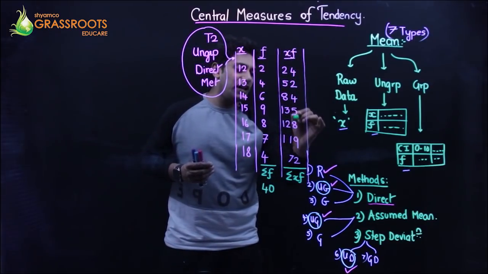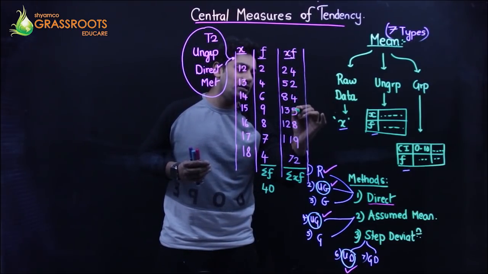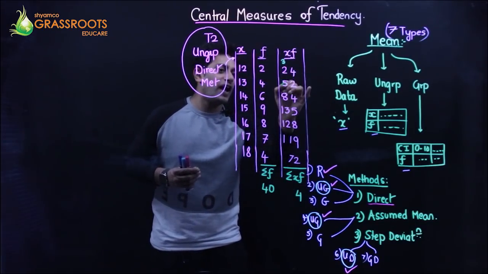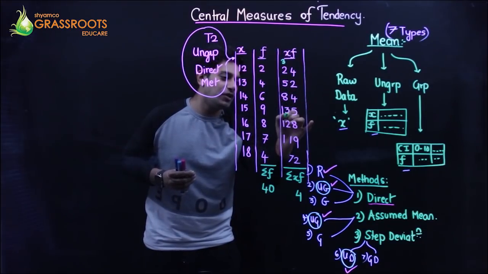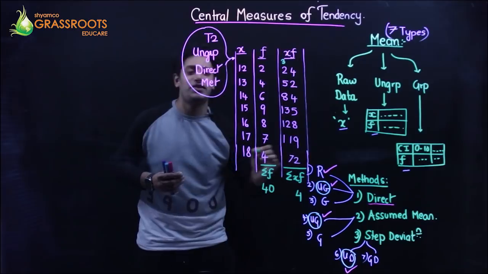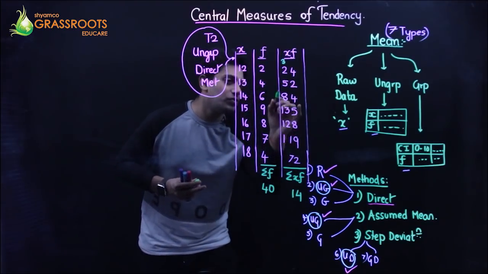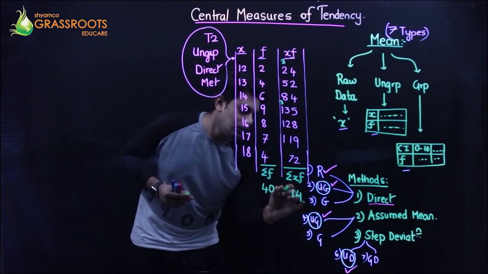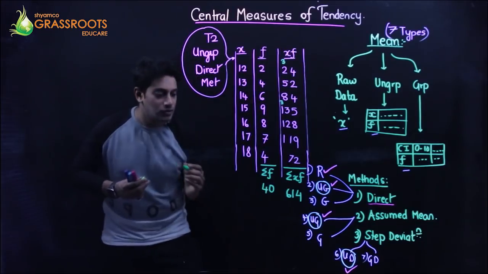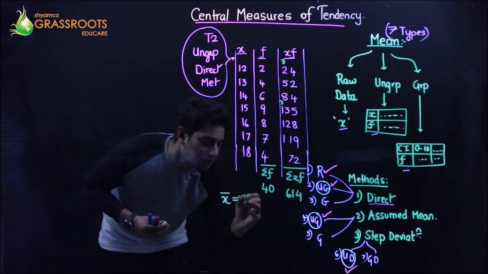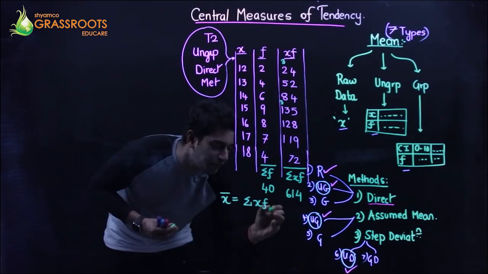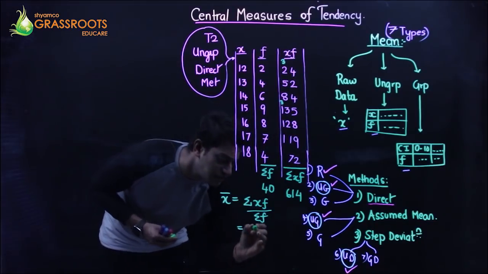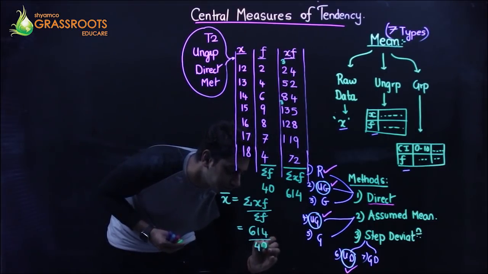Add the products: 24 plus 52, 76, 160, 295, 423, 542, 614. So my formula for mean x bar is equal to summation xf upon summation f. That's the formula for ungrouped data. So the answer is going to be 614 upon 40.